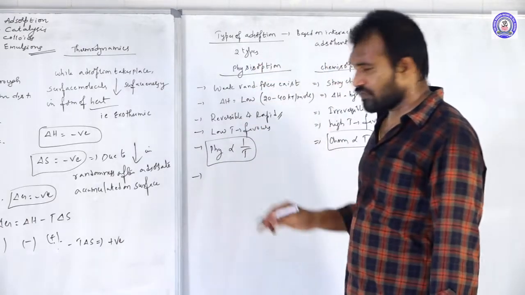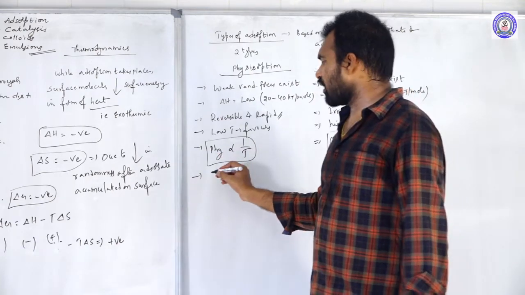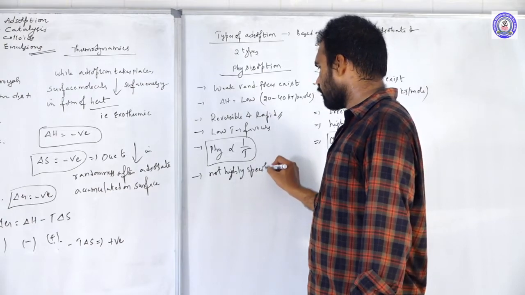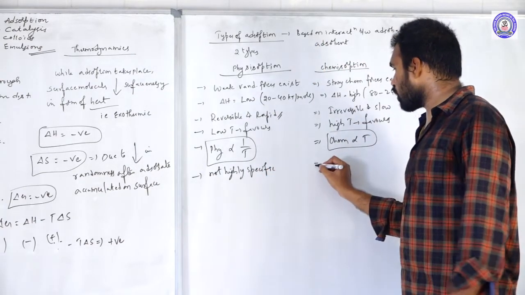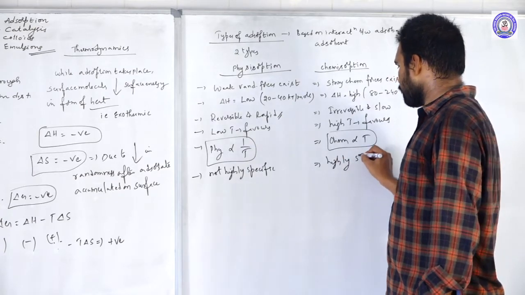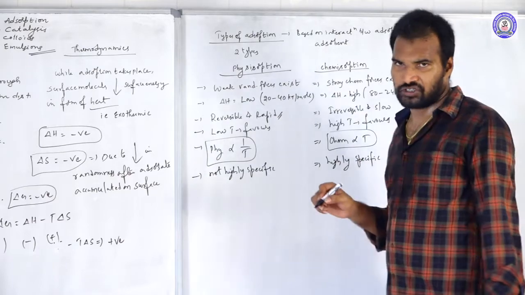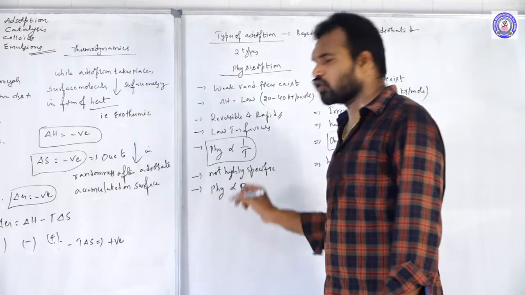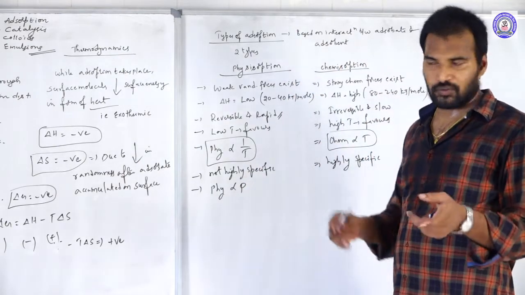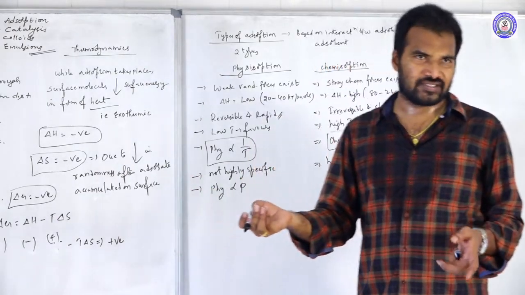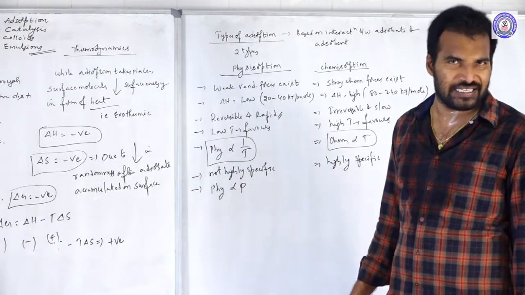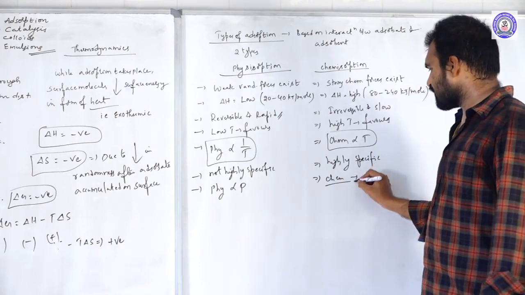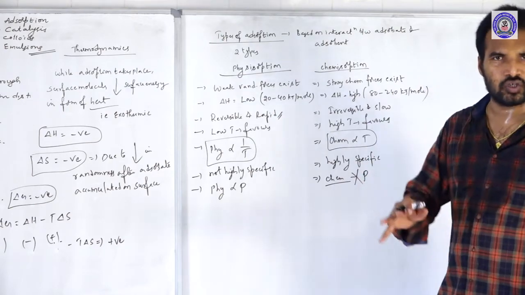Next, physisorption is not highly specific, whereas chemisorption is highly specific in nature. Physisorption is directly proportional to pressure: if you increase the pressure of the adsorbate gases, physisorption also increases. But in chemisorption, pressure has no much significance.